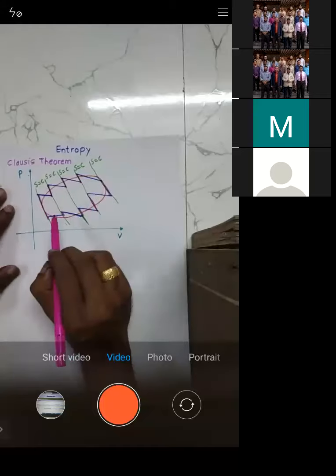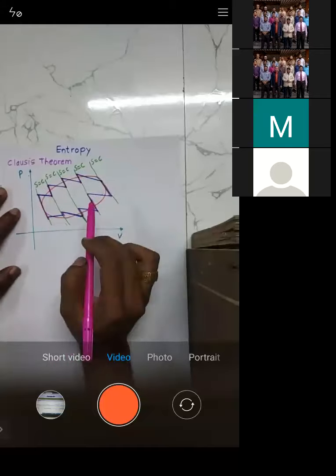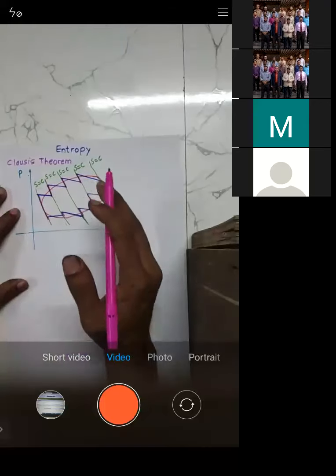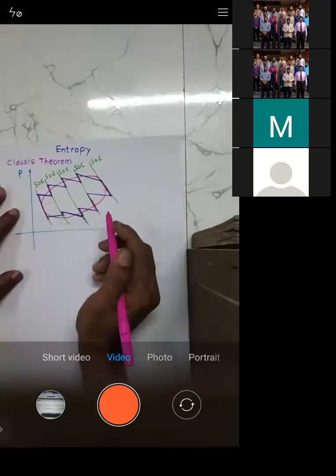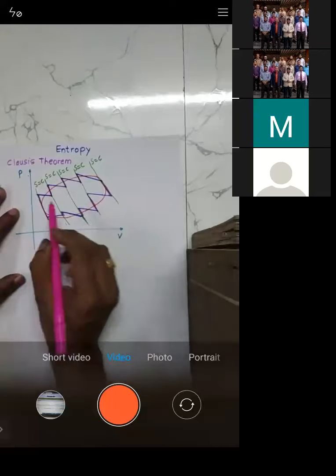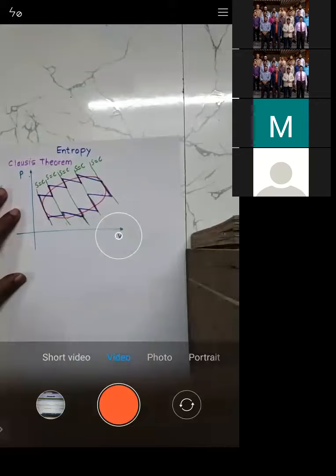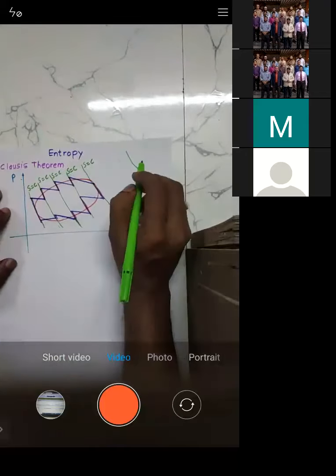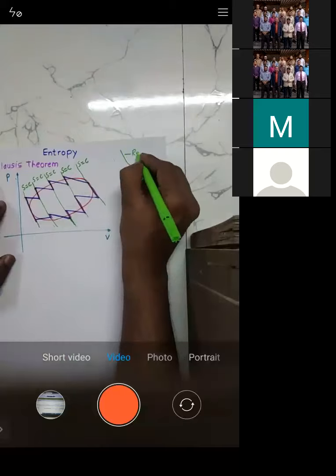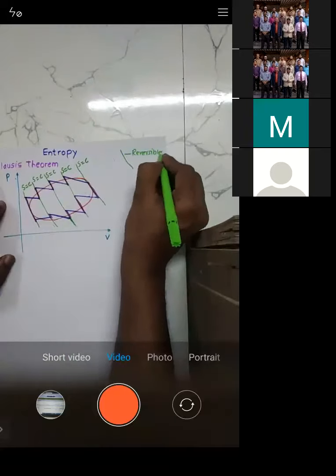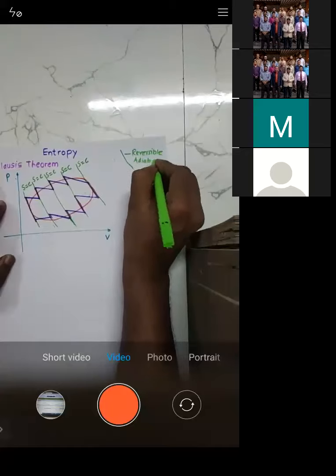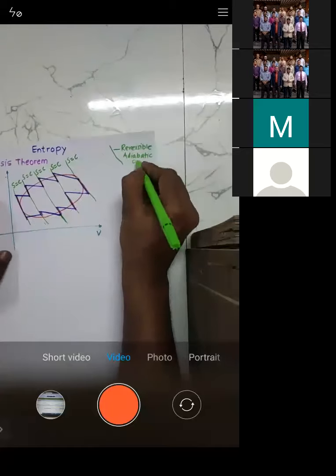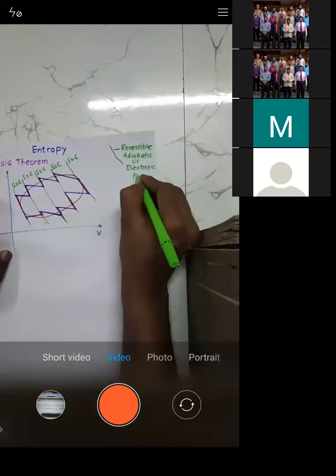Initially it was circular. I have drawn adiabatic processes so that the cycle gets divided into a number of small compartments or strips, and those strips I make closed at the top and at the bottom by means of isothermal processes. Try to understand. These vertical lines are nothing but reversible adiabatic or isentropic processes.